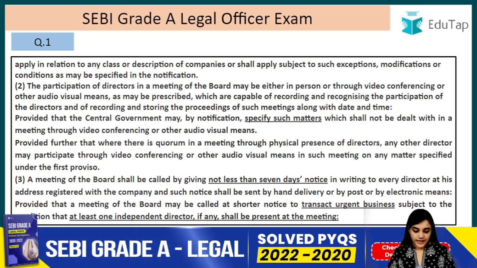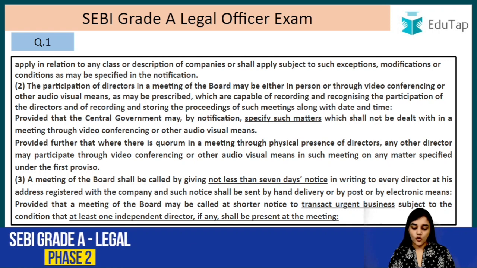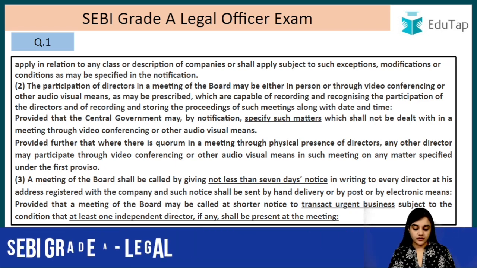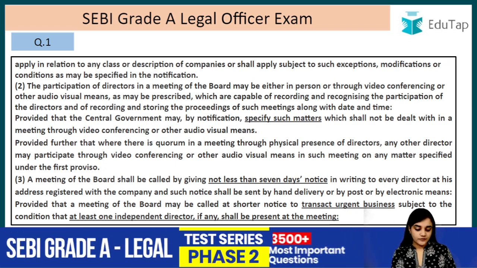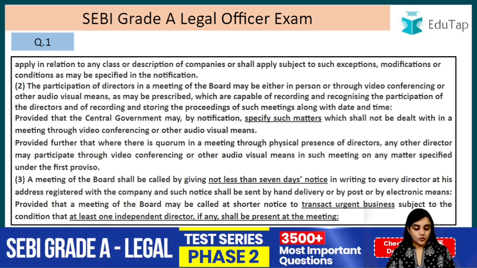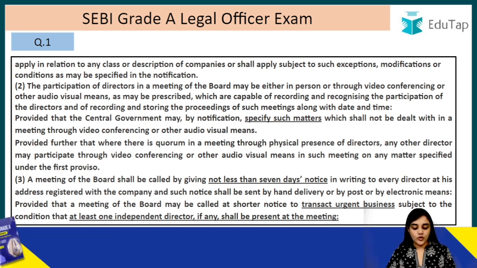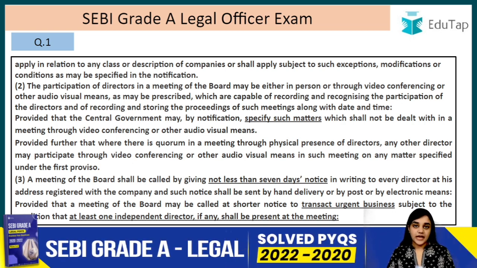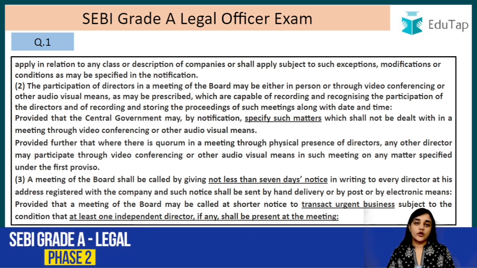The participation of the directors in the meeting of the board may be either in person or through video conferencing or other audio video means as may be prescribed, which are capable of recording and recognizing the participation of the director, and of recording and storing the proceedings of such meeting along with the date and time, provided that the central government may by notification specify such matters which shall not be dealt with in a meeting through video conferencing or through other audio visual means. So some important topics have been mentioned by the central government. For example, making of the prospectus that you cannot do through audio video means, right?